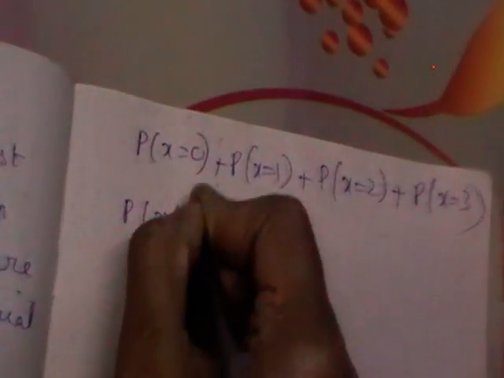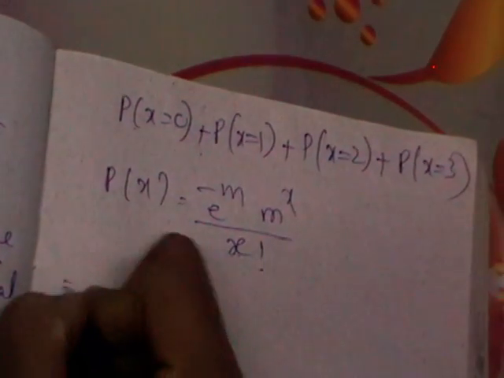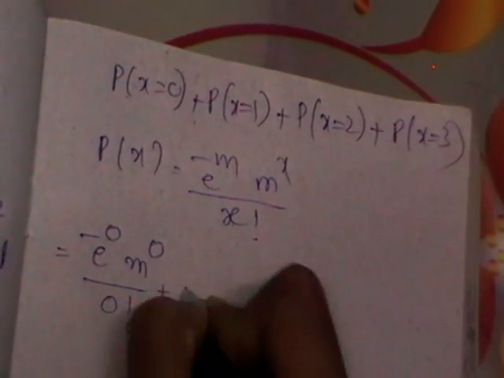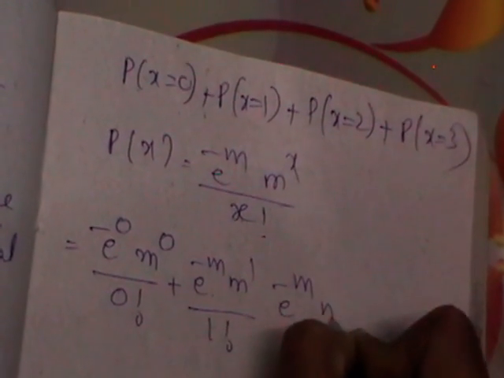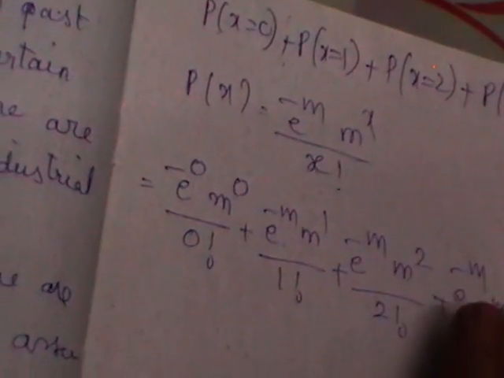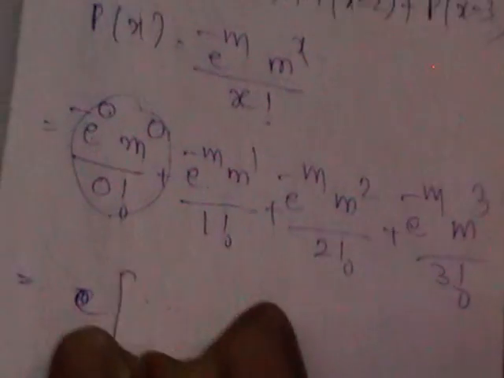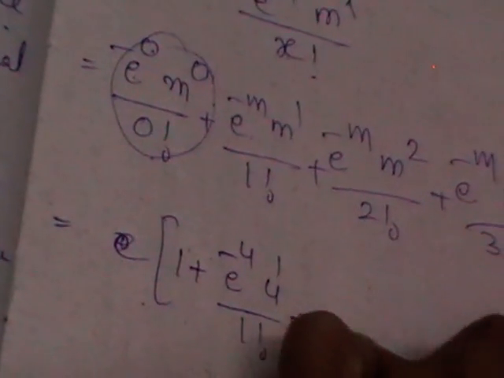What is P of X? P of X is e power minus m, m power x by x factorial. So if you put x is equal to 0, you will get e power minus m, m power 0 by 0 factorial. Then e power minus m, m power 1 by 1 factorial. E power minus m, m square by 2 factorial. E power minus m, m cube by 3 factorial. You also know the value of m. M power 0 is nothing but 1. This entire term is going to be e power minus m, as m power 0 is 1 and 0 factorial is also 1. E power minus 4, as m is 4 here. I am putting in all the values.